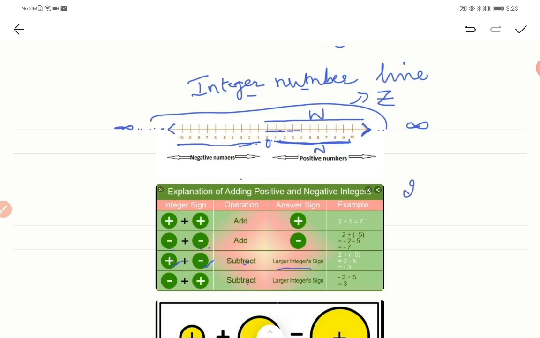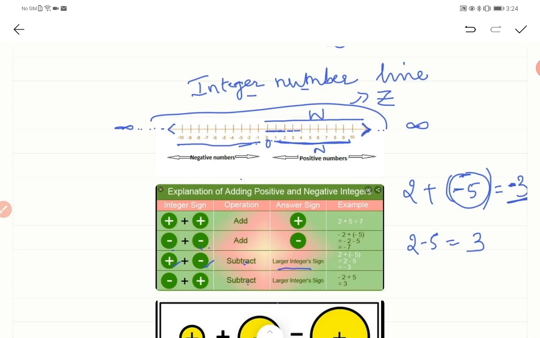Okay, so here we have 2 plus minus 5. So what should the result be here? Since this is plus 2 and this is minus 5, what is the condition? You need to subtract now. So 2 minus 5, basically the smaller number is subtracted from the bigger number, and you are going to get 3. Now what is the sign of the resultant? It is minus, because the largest integer here is 5. So what is the sign of 5? It is minus, so we give minus to this.